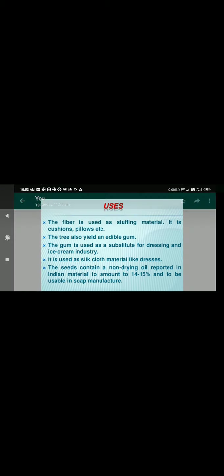Then next one is white silk cotton. That scientific name is Cochlospermum religiosum. Local name is Pili kapas, family Cochlospermaceae. Useful organ is plant fiber.